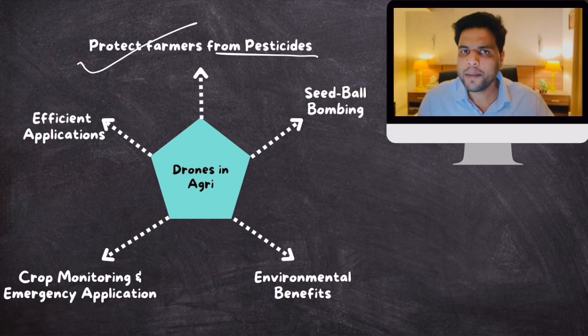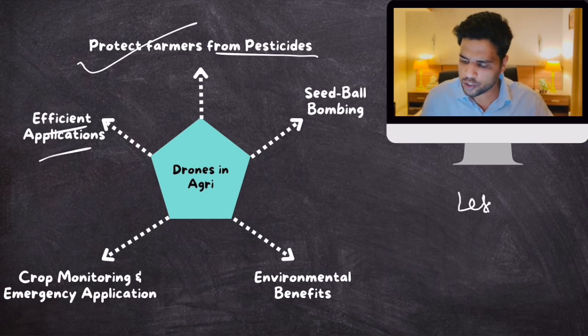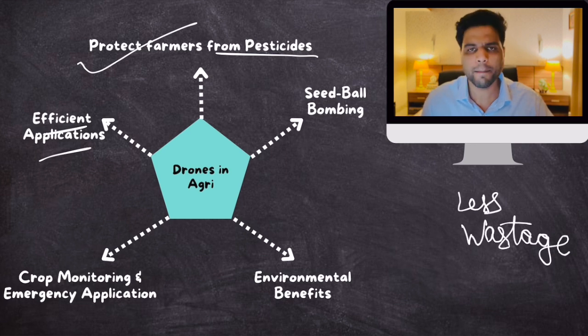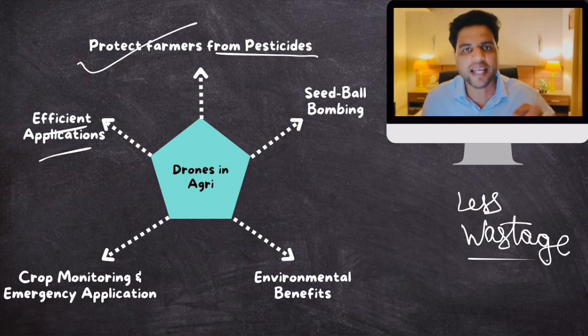Plus, applying pesticides and fertilizers through drones would also lead to efficient application, less wastage of fertilizers and pesticides. Less wastage would mean that farmers would save some money because they would have to use less fertilizers and pesticides, because a lot of it used to get wasted earlier, but through efficient application, less would be wasted, less would be used, less cost. Okay.